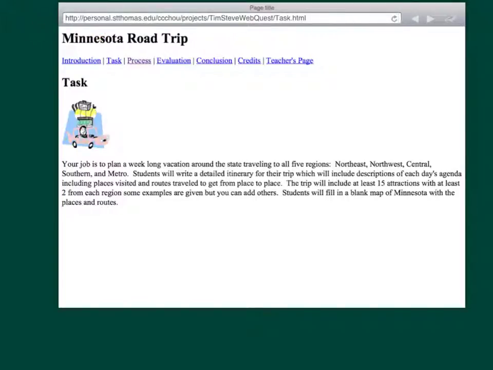You're going to have to travel to all 5 regions of the state. I'll show you what those are. Your itinerary wants an itinerary, okay, and descriptions. Now we're going to do all this on Google Maps. This website says, write it out, whatever. I want you to put it all on a Google one. This one just deals with what's happening on your trip, excuse me.